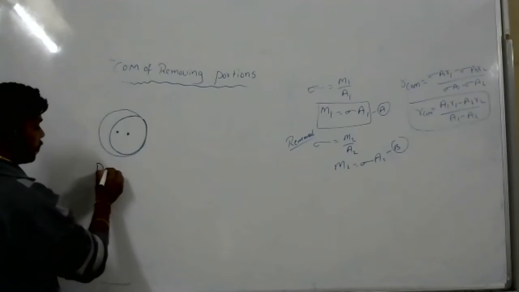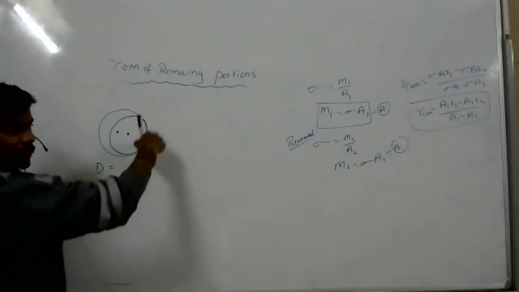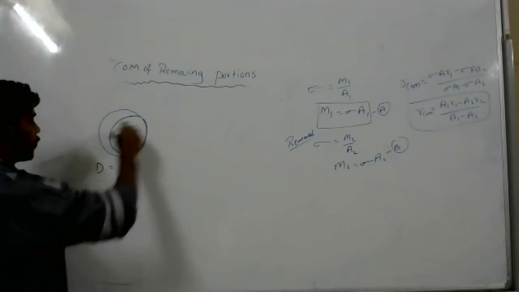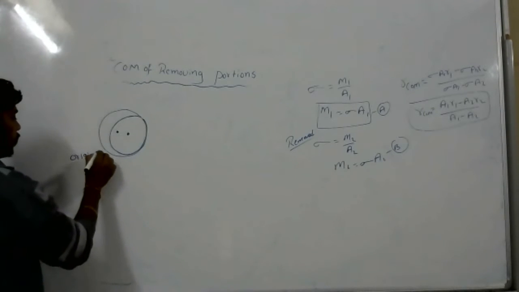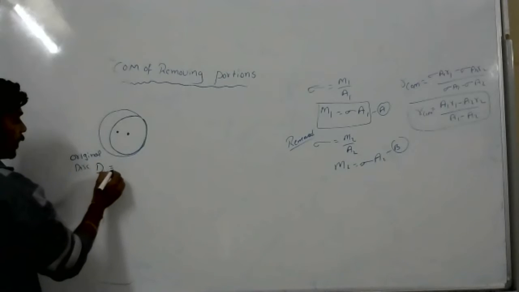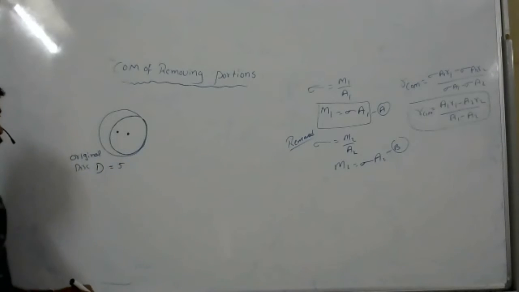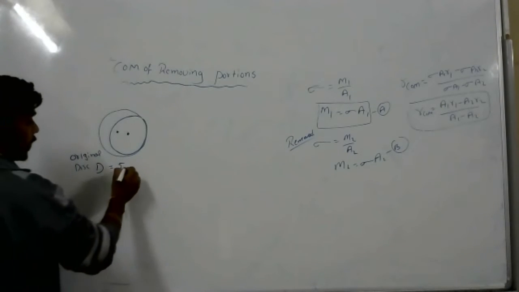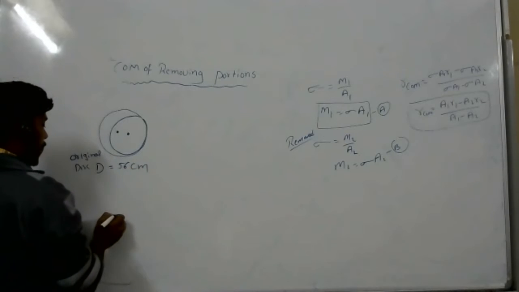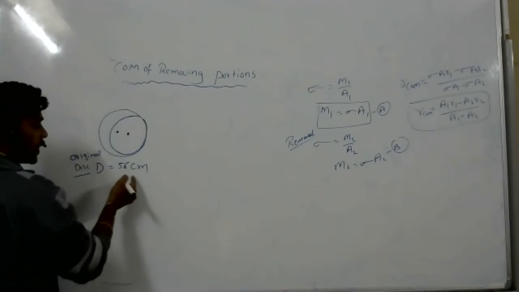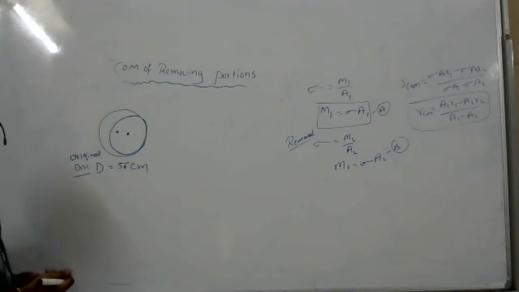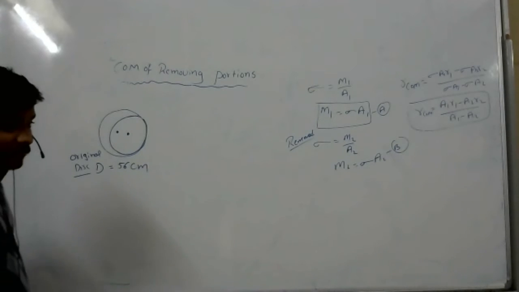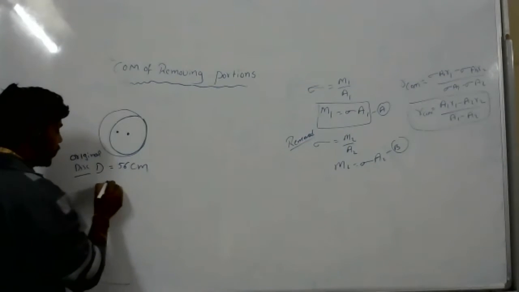Now look at this. Diameter of the original disk is 56 centimeters. What is the radius? 28. So the radius will be 28 for this.